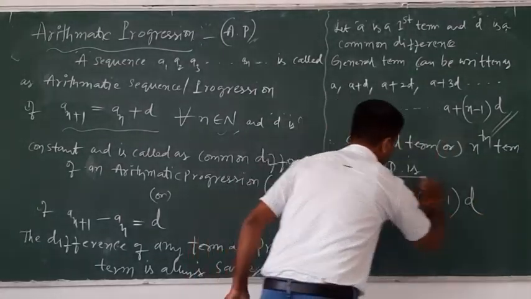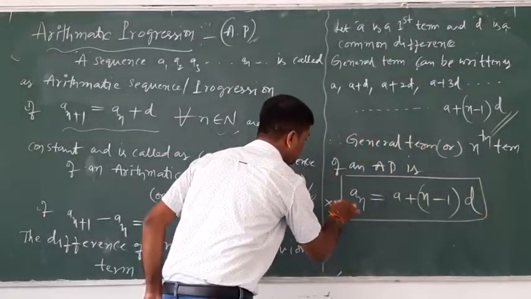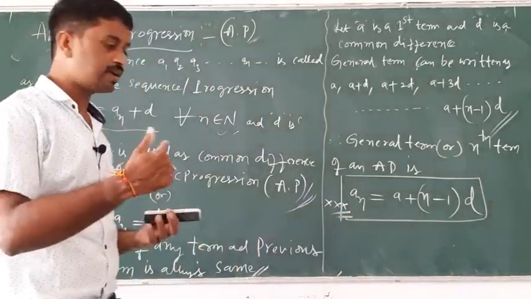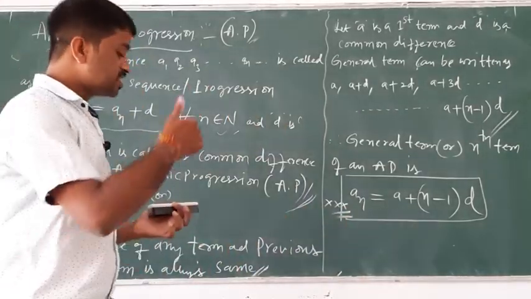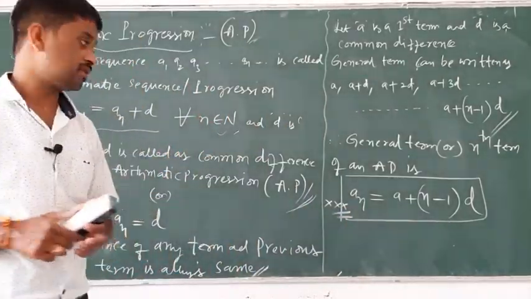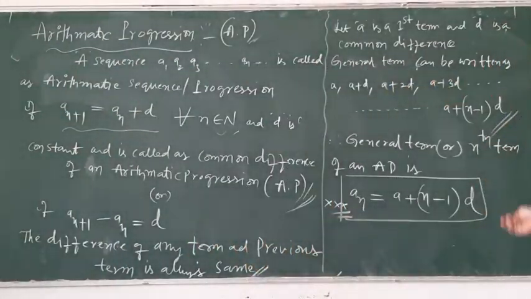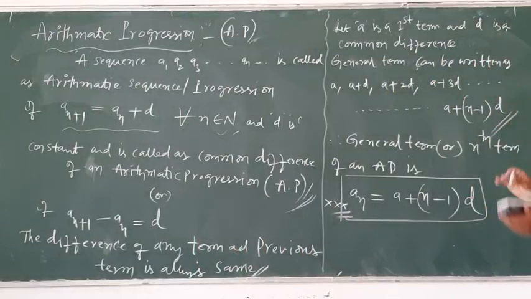This is one of the very important formulas, where a is the first term, d is the common difference, n is the number of terms, and an is the nth term of an AP. Also, L can be written as the last term.